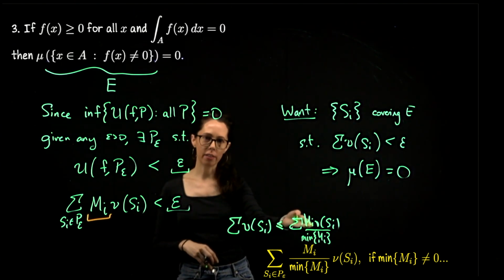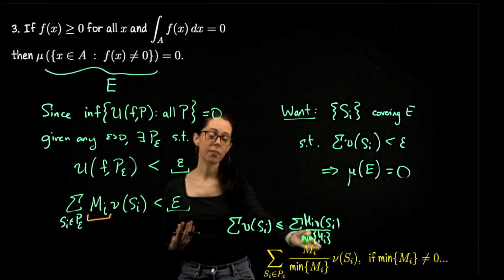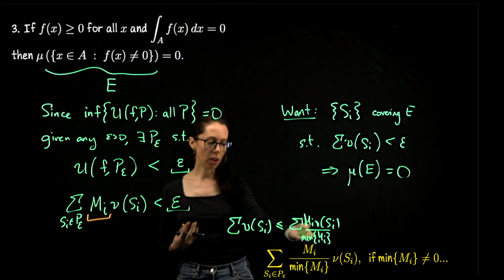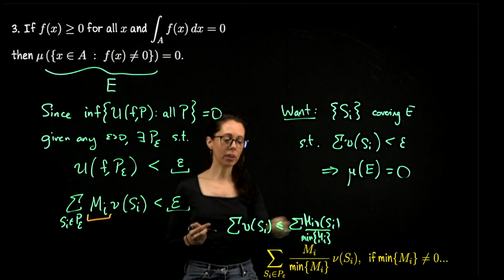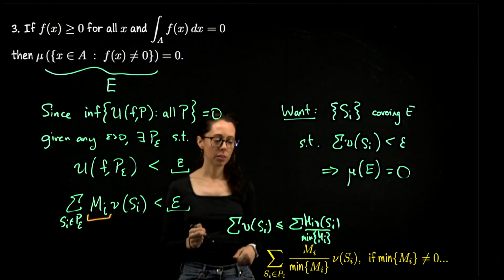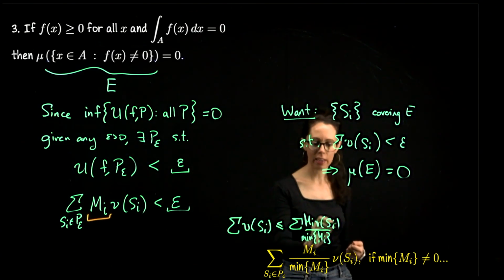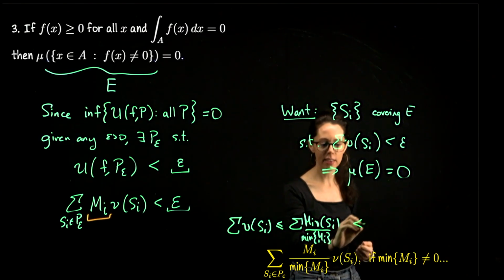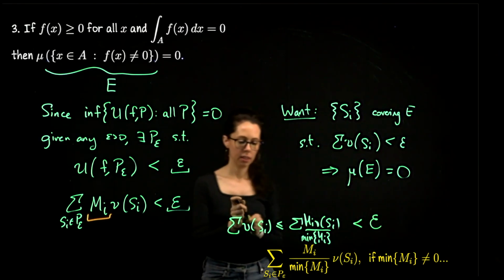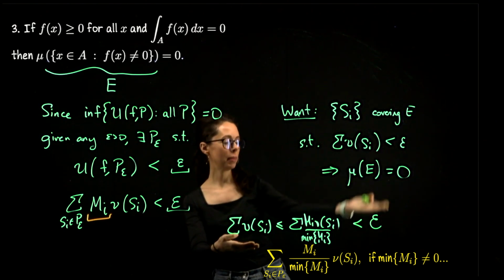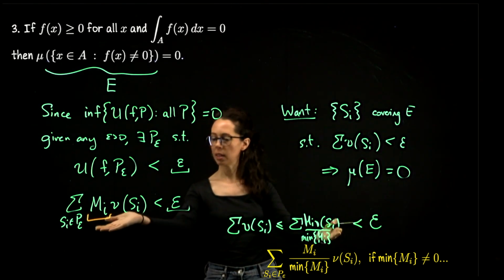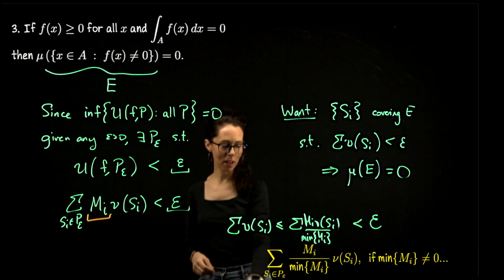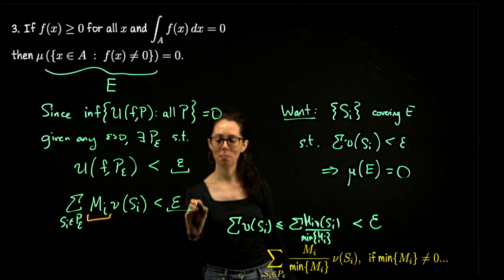So this collection of non-negative s's divided by their set minimum makes all of these coefficients in front of the volume at least 1. So we've gone up in size. If I could then say that this is less than epsilon, so that I have my desired statement here, I would just need to show that this sum is less than epsilon times the minimum of the s_i's. Okay, this is nonsense.